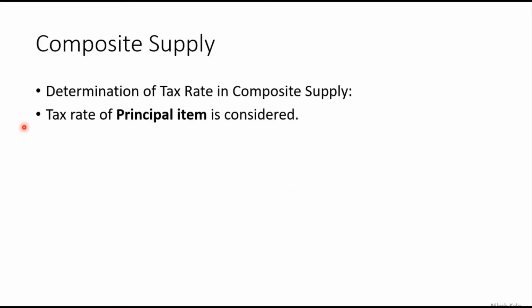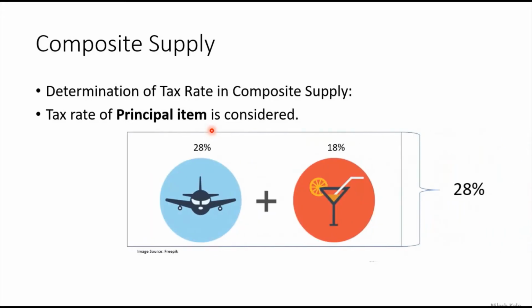So determination of tax rate in composite supply is the tax rate of principal item has to be considered. Now how do you consider principal item? Look at this example. There is an aeroplane, but if you take business class tickets, there you will have food and drinks free of cost available on board.